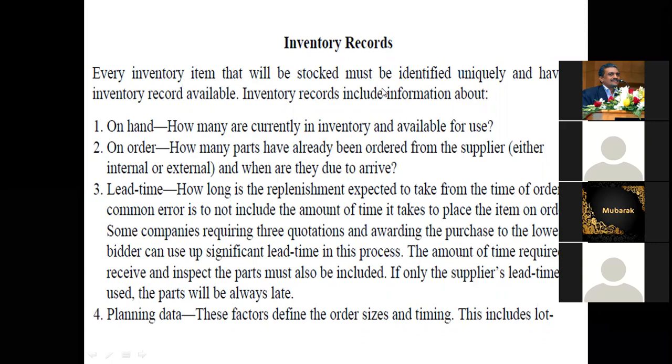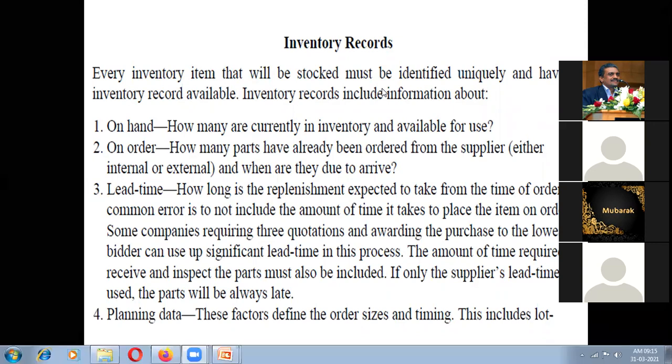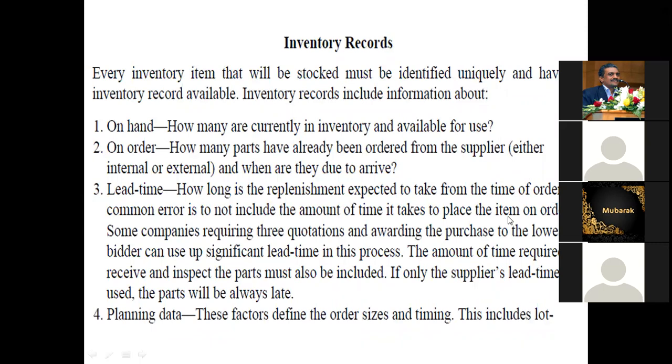Lead time: how long is replacement expected to take from the time of order? A common error is to include only the amount of time it takes to place the item on order. Some companies are required to get 3 quotations and wait before purchasing the items.